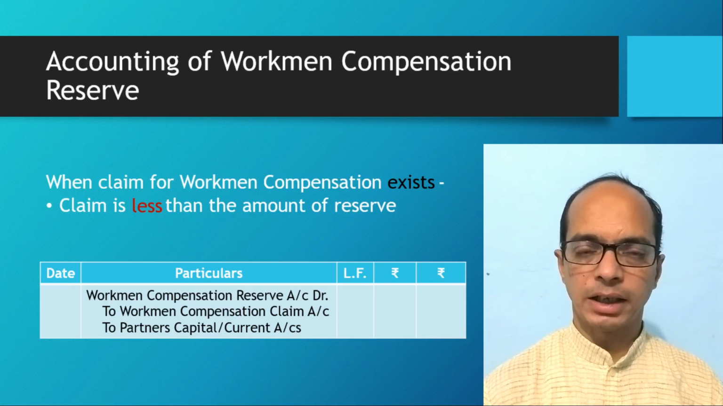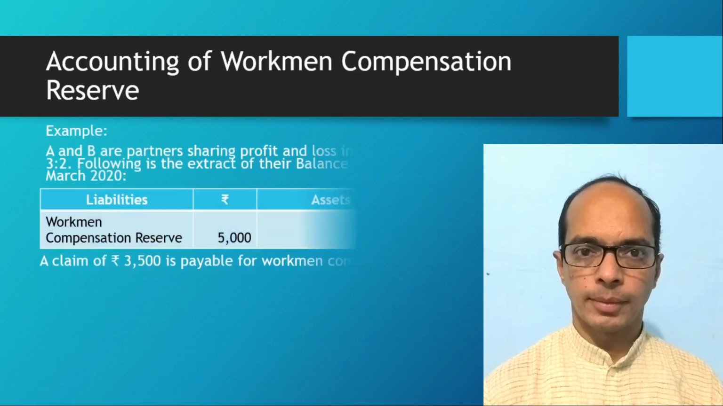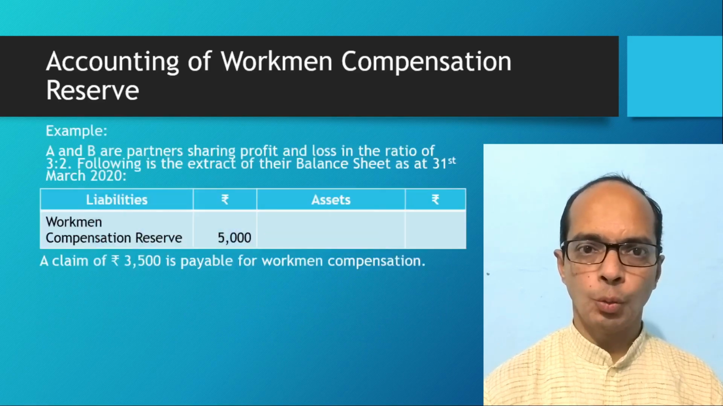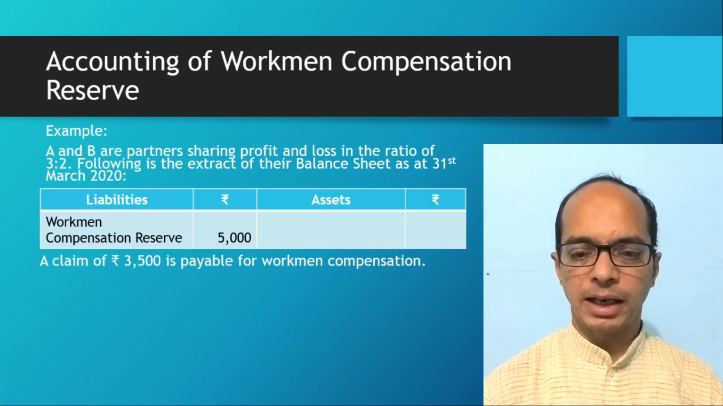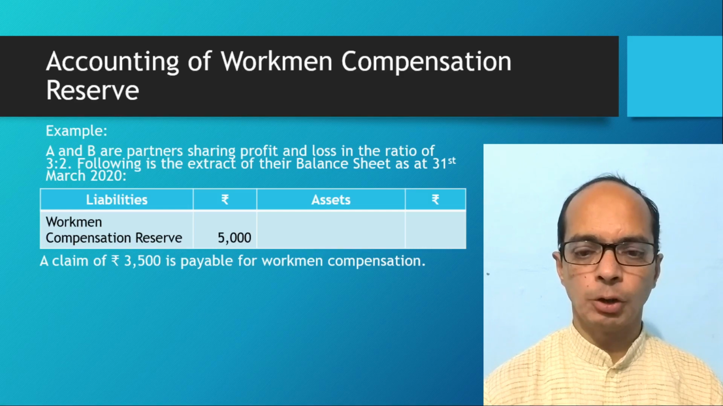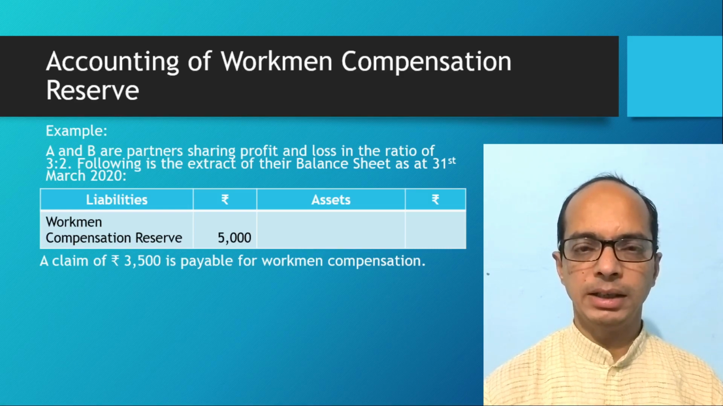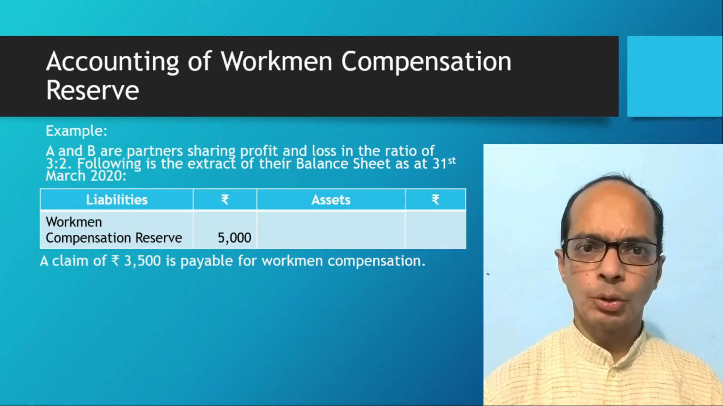For clear understanding, take one example. In this example also, A and B are two partners. They are sharing profit in the ratio of 3:2. In the balance sheet at the liability side, workman compensation reserve is given rupees 5,000. Information is provided to you about the claim of rupees 3,500 against that reserve. So total amount of reserve is rupees 5,000. Claim is rupees 3,500. So there is a surplus amount of rupees 1,500 available in the reserve account.